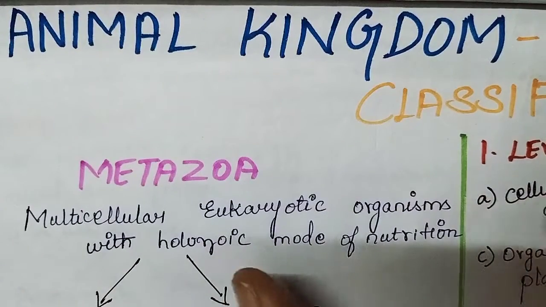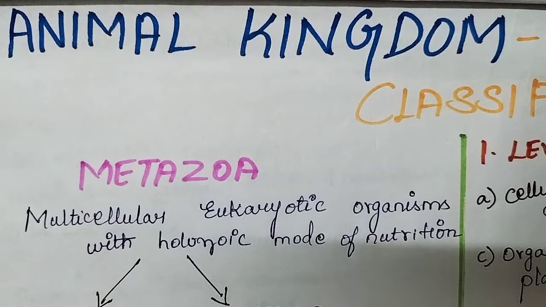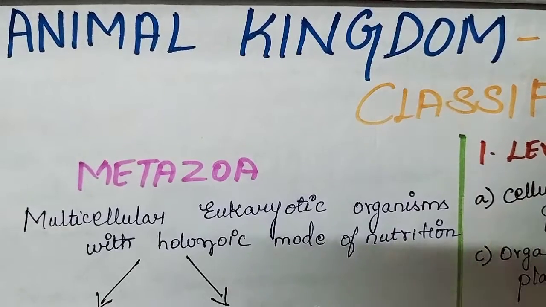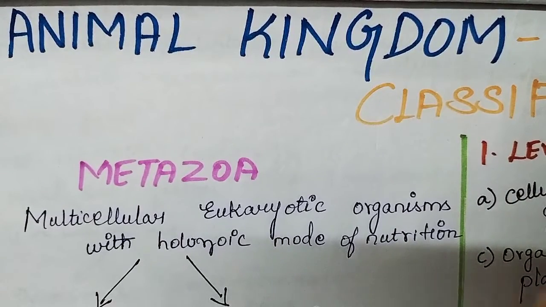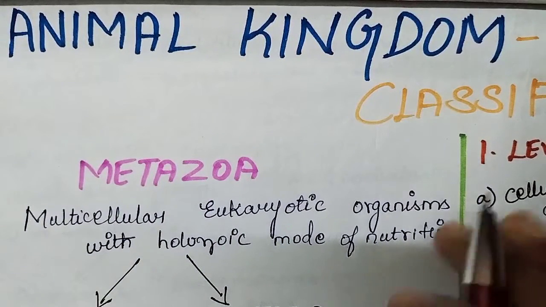Animal Kingdom is characterized by heterotrophic eukaryotic organisms. So they are multicellular. Of course, they are multicellular because the unicellular organisms come under the category of monerans. That all we have seen in detail. Now we have come to the climax scene, that is the animal kingdom of biological classification.